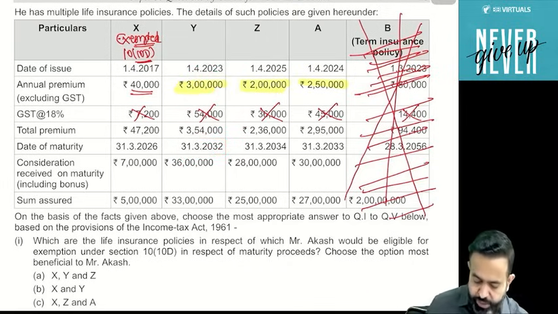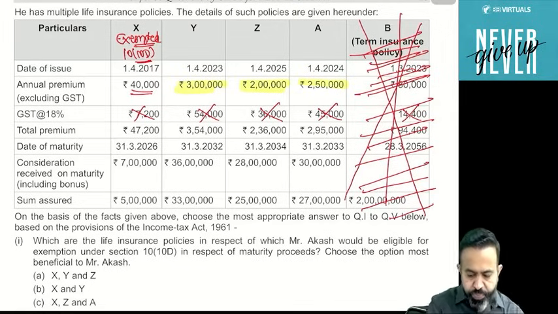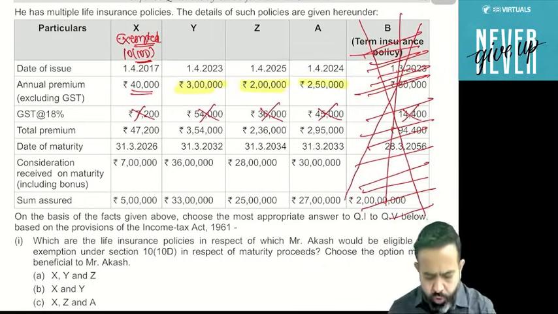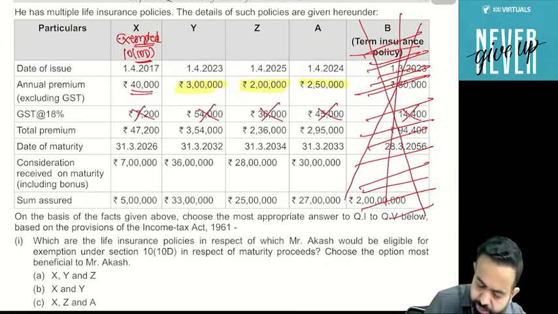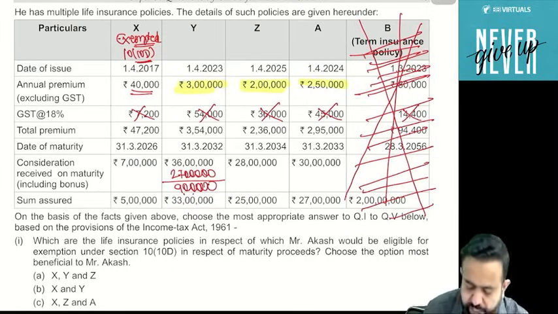Just count from 23. 9 years. So 3 lakh multiplied by 9 years comes to 27. So 36 lakh minus 27 comes to 9 lakh. So policy Y maturity amount taxable is 9 lakh.